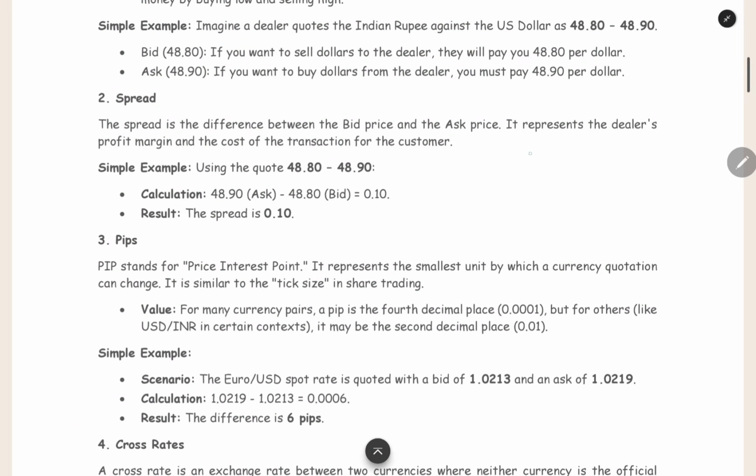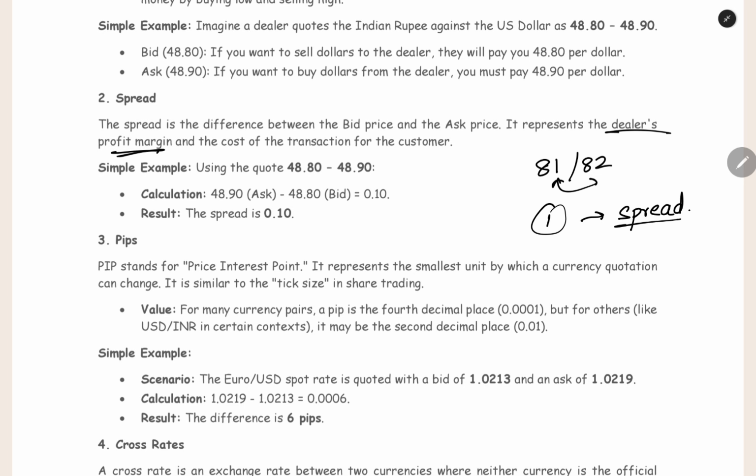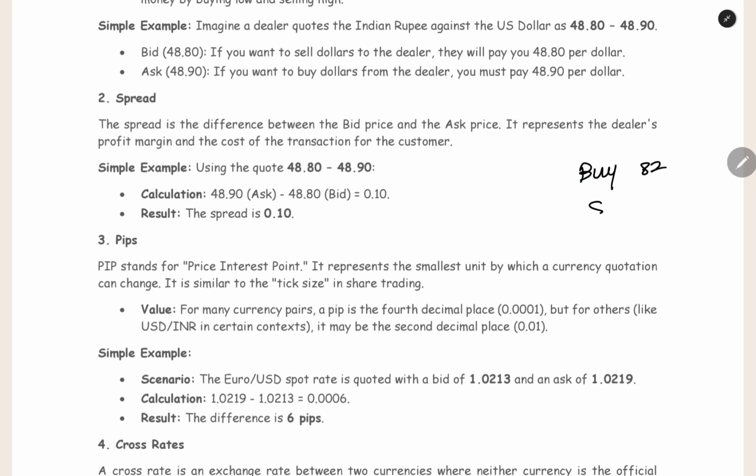Okay, now the spread. When you have a quote like 81, 82, the difference between these two quotes, that 1 rupee, is the spread. This is the profit margin of the dealer. This is the profit for the bank, and it is the cost of transaction for the customer. When you are converting dollars and getting rupees, you will be giving this 1 rupee, because you are going to buy at 82 and sell at 81. So actually you are getting a 1 rupee loss. This is a loss for you and a profit for the bank.